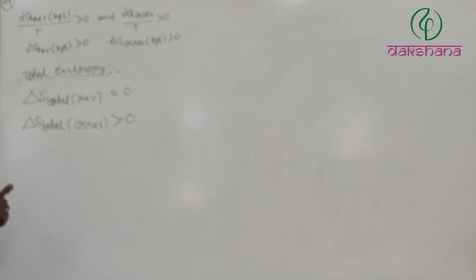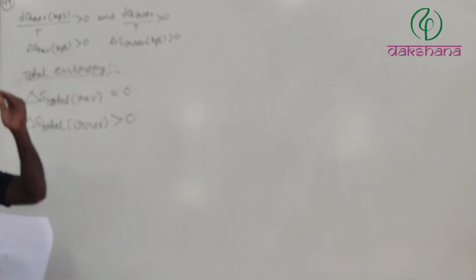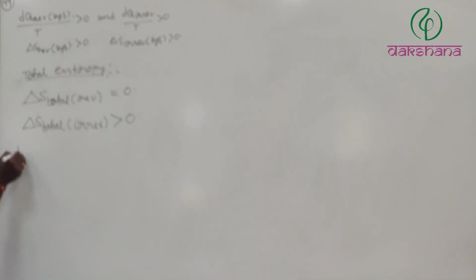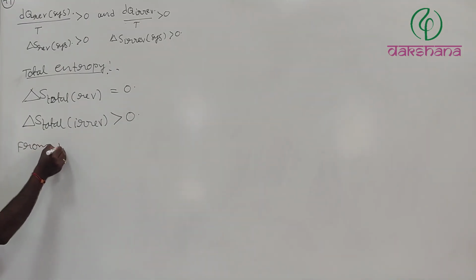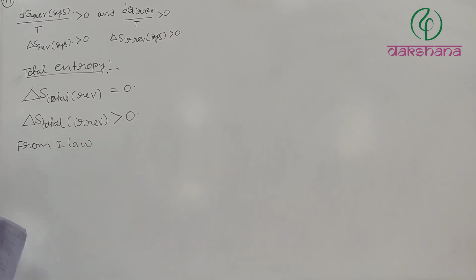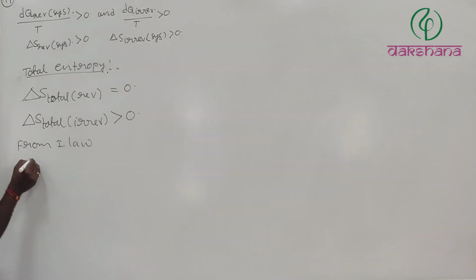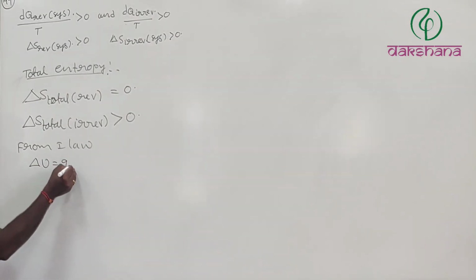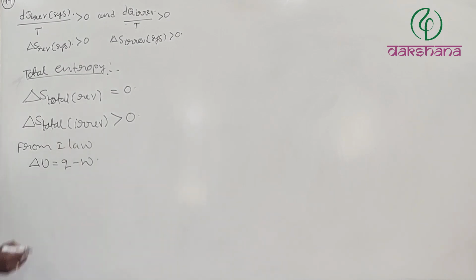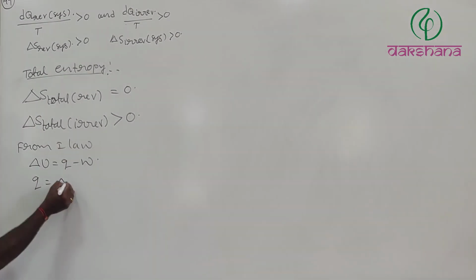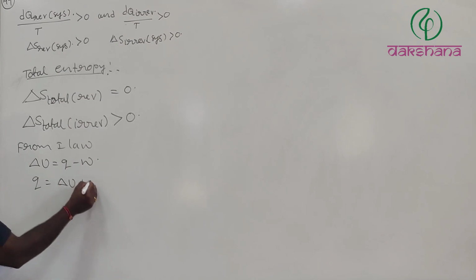Now for this, I will take the first law, first I will derive the formula, then we will check. So from the first law, delta U is equal to Q minus W. Q is equal to delta U plus W.